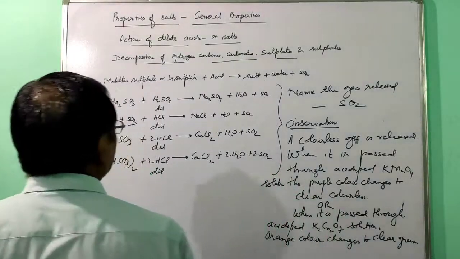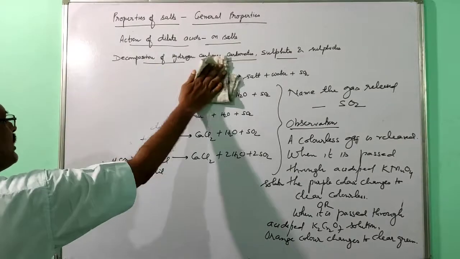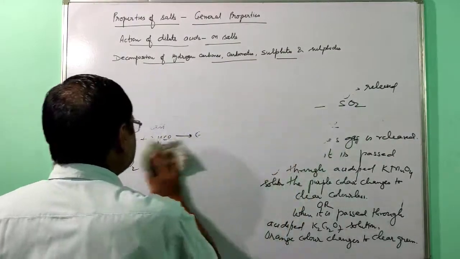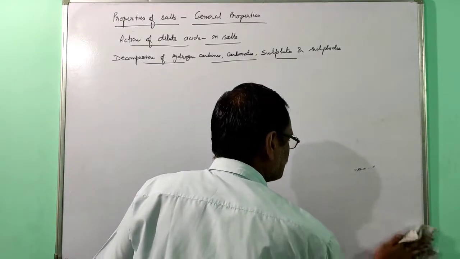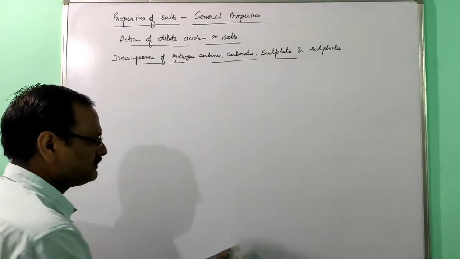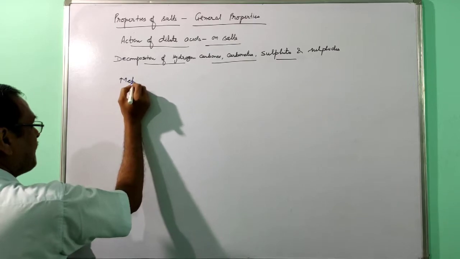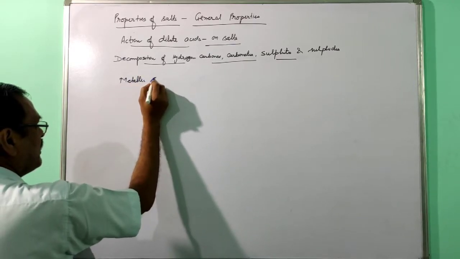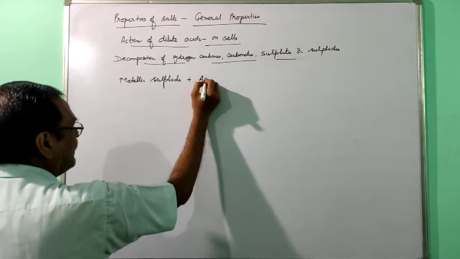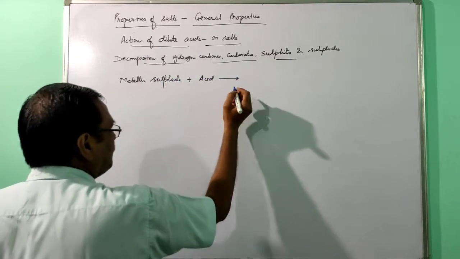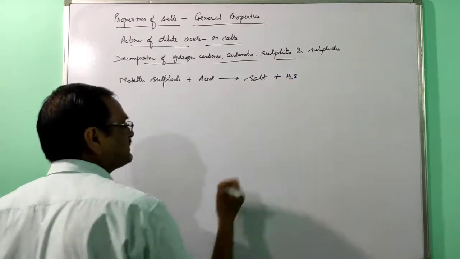Now the next one. These two you have seen, metallic sulfide. Now the next type, metallic sulfide reacts with acid to form salt and H2S.